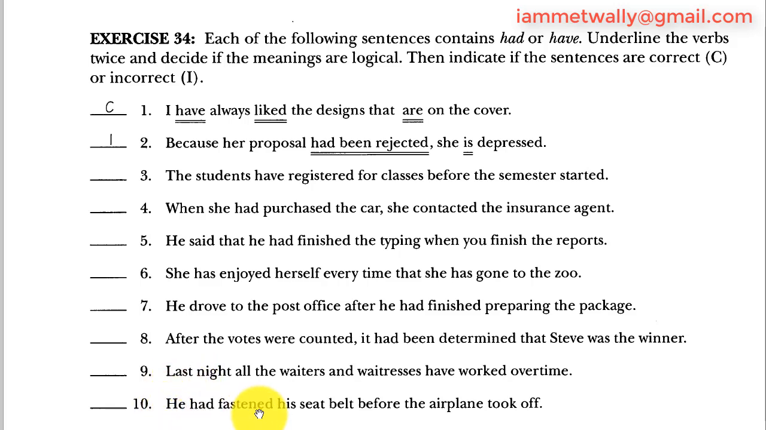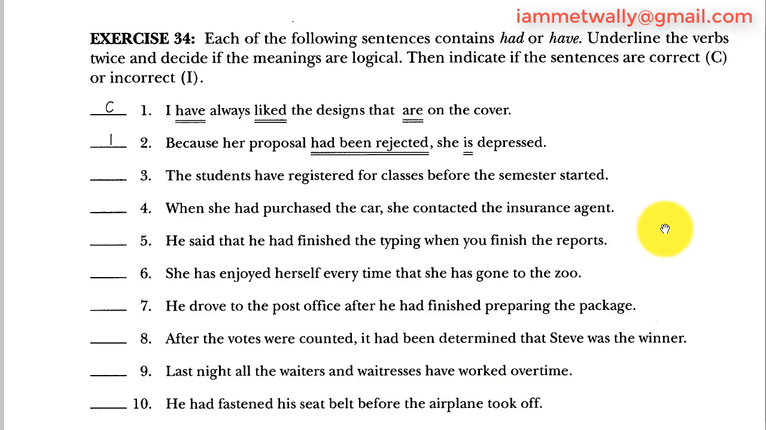10. He had fastened his seat belt before the airplane took off. He subject, had fastened verb, before connector, the airplane subject, took off is the past simple verb. And fastening the seatbelt always comes before the airplane takes off, so it's normal for the past perfect to happen before the past simple. So 10 is correct.